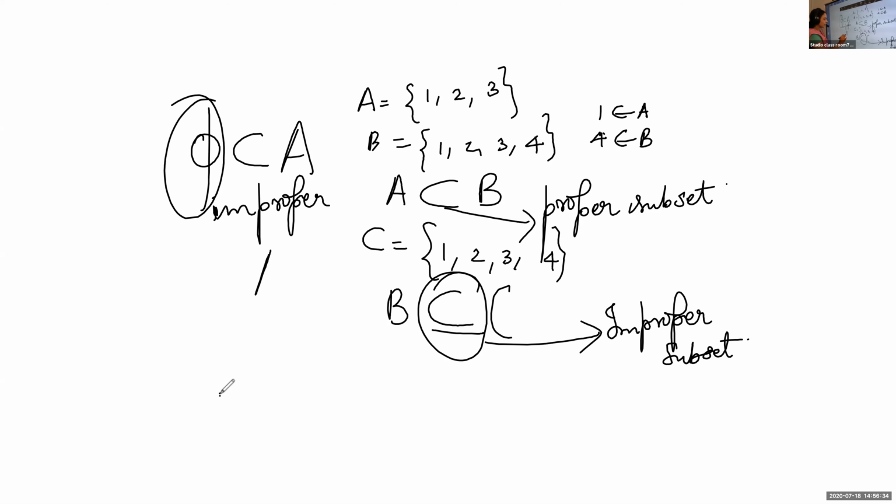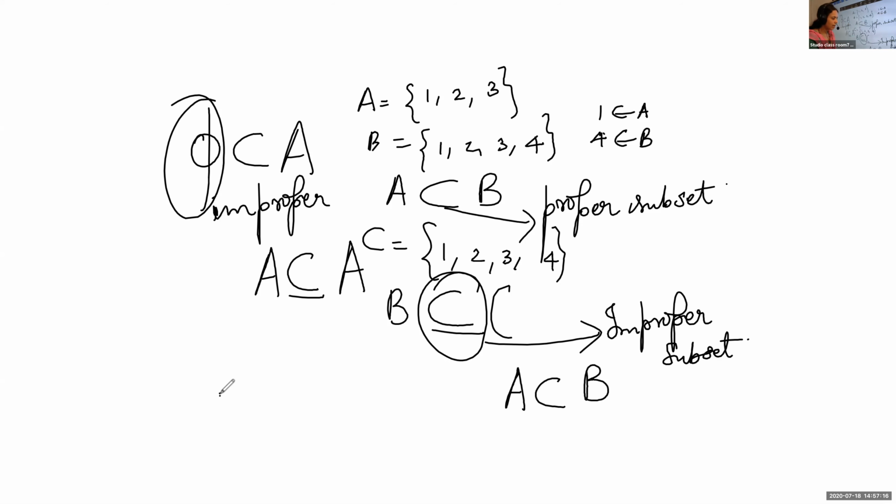Now, every set is a subset of itself. Like what we used to say in prime numbers, when we were learning divisors, we say every number is a divisor of itself. Likewise here, if you take any set, every set is a subset of itself. Okay? Is it clear, children? Is it okay? Now one more notation. Okay, one more thing we have to learn.